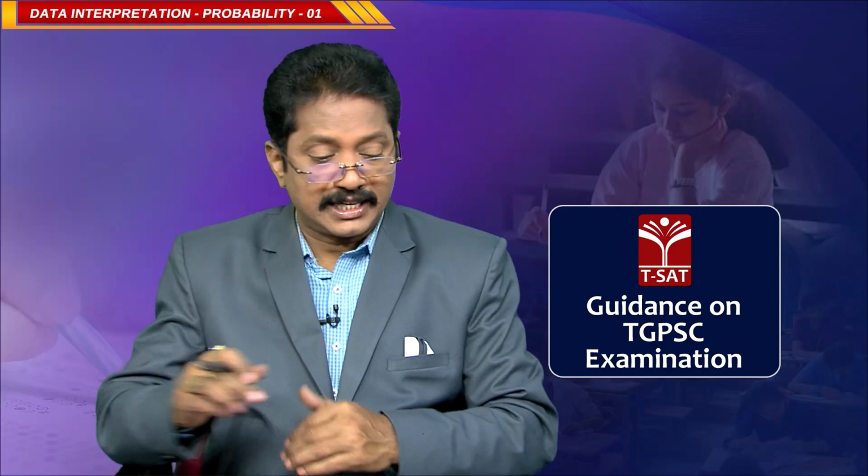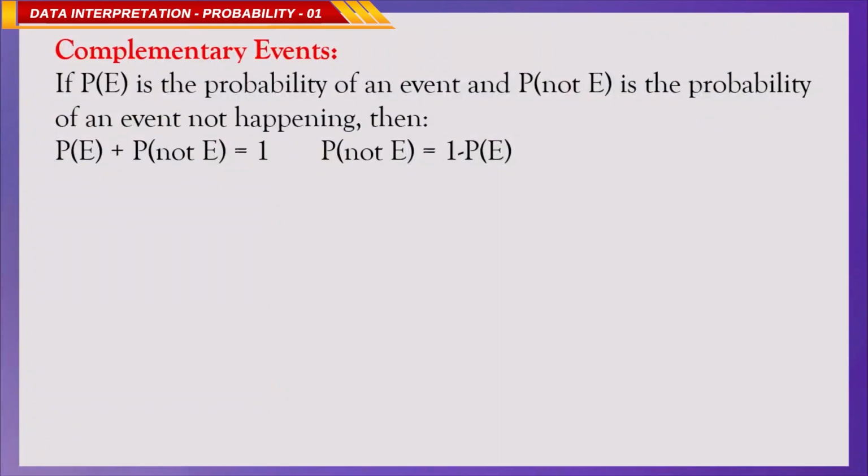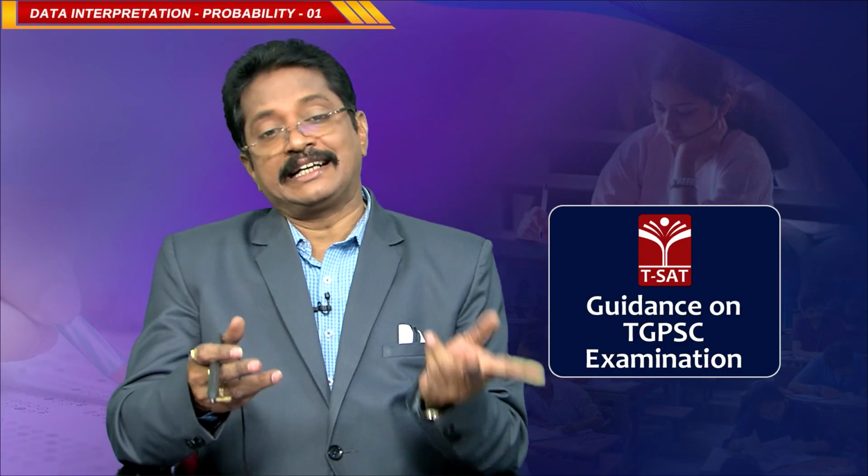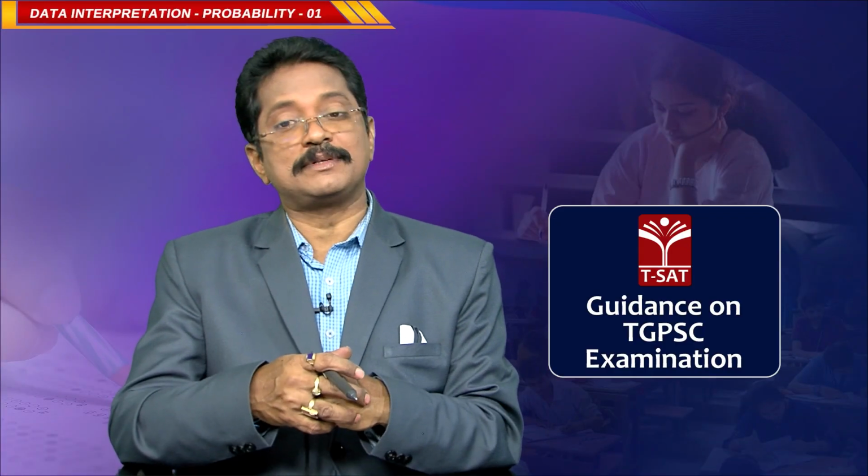Okay, now shifting to the next: complementary event. Just now we discussed it. Getting a head is one event, then getting a tail is its complementary event. Correct? Because if you take P of H and P of T, their probabilities are 1 by 2 plus 1 by 2, which is 1. So, both are complementary events. Getting an ace and getting not an ace are also complementary events.